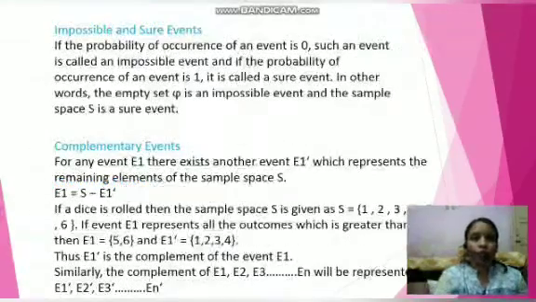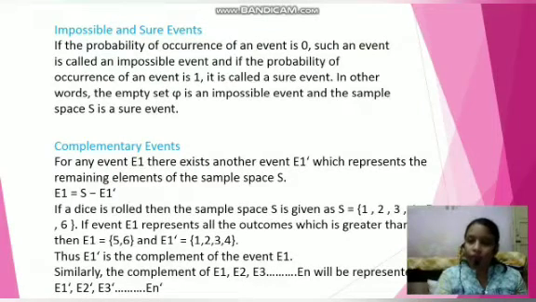Now, impossible event and sure event. If the probability of occurrence of the event is 0, such an event is called an impossible event. And if the probability of occurrence of the event is 1, then it is called a sure event. In other words, the empty set phi, the Greek letter, is an impossible event, and the sample space S is a sure event. That means the complete sample space is a sure event.